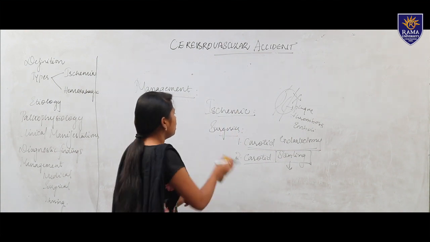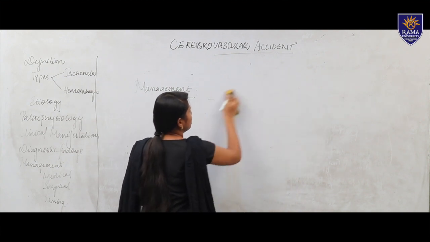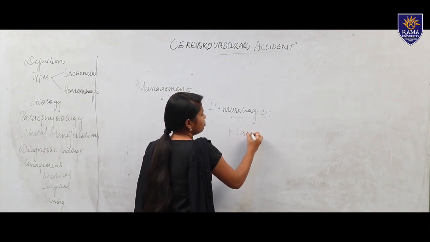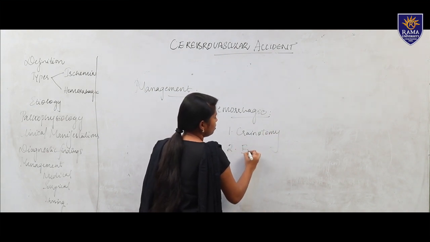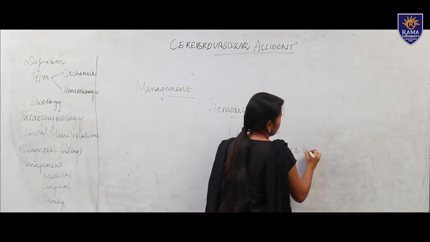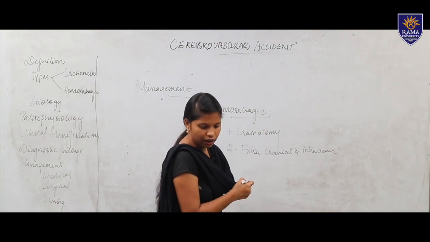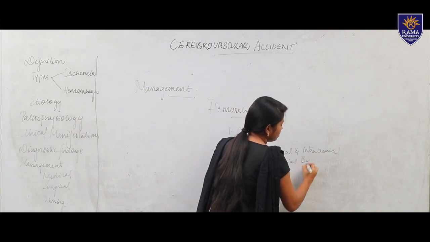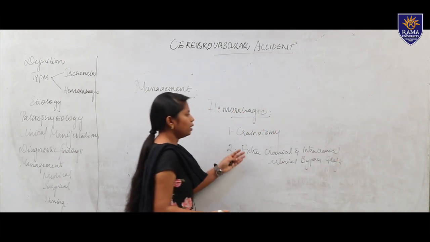And moving to hemorrhagic surgeries. We have two surgeries here mainly. In hemorrhagic stroke, the first one is craniotomy. The second one is extracranial and intracranial arterial bypass graft. So, two main surgeries are there.